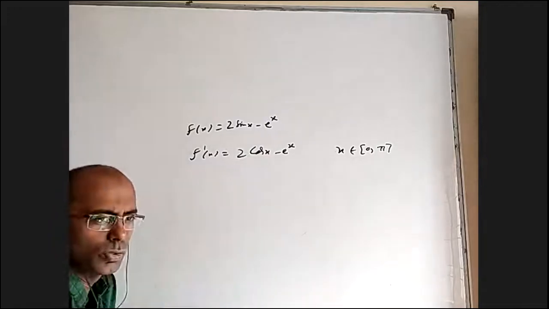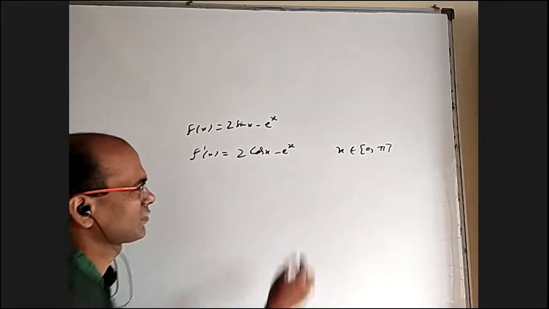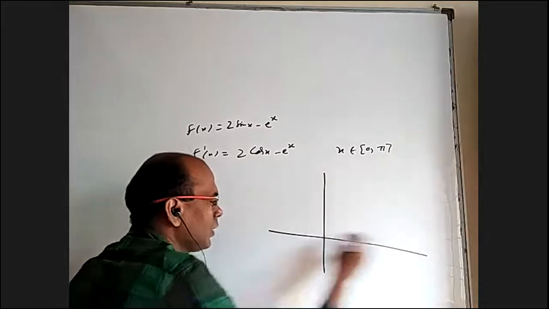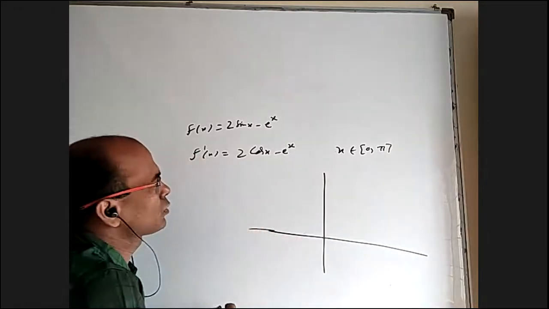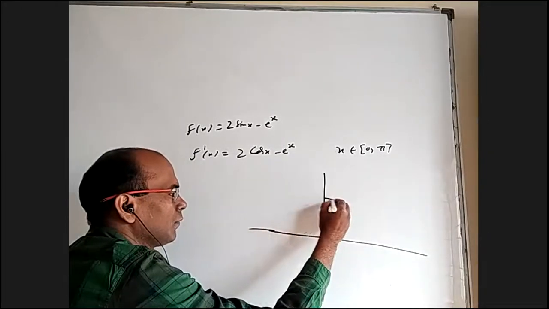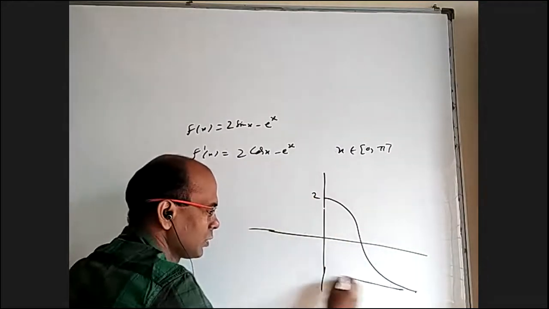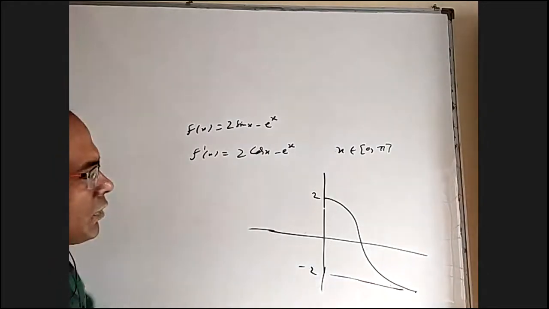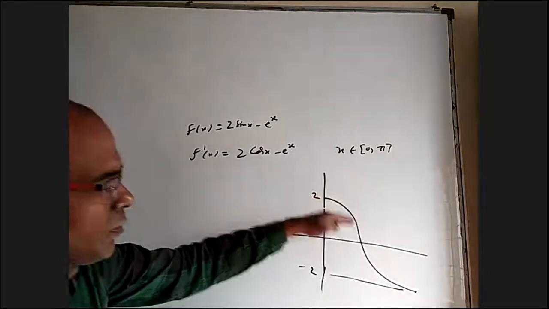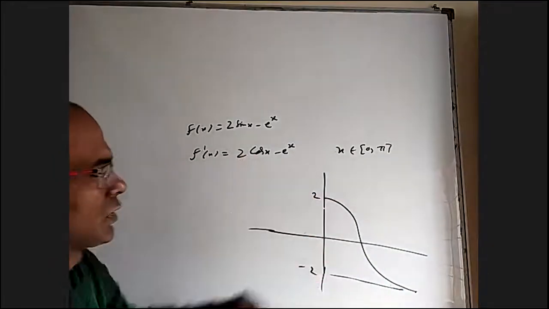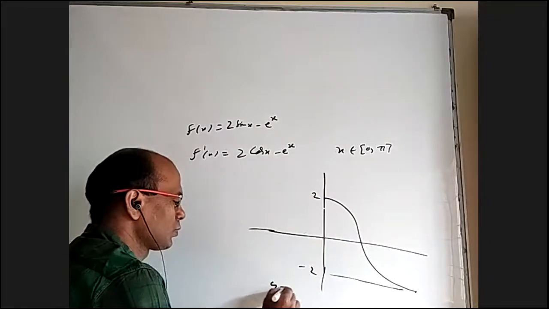Or I'll draw y equal to 2 cos x graph separately, y equal to e power x graph separately in the same sheet. 2 cos x between 0 to pi will be like this. This is 2. This is minus 2. Cos x graph between 0 to 180, it starts with plus 1 and becomes minus 1. When you multiply with 2, okay, this is the graph of y equal to 2 cos x.